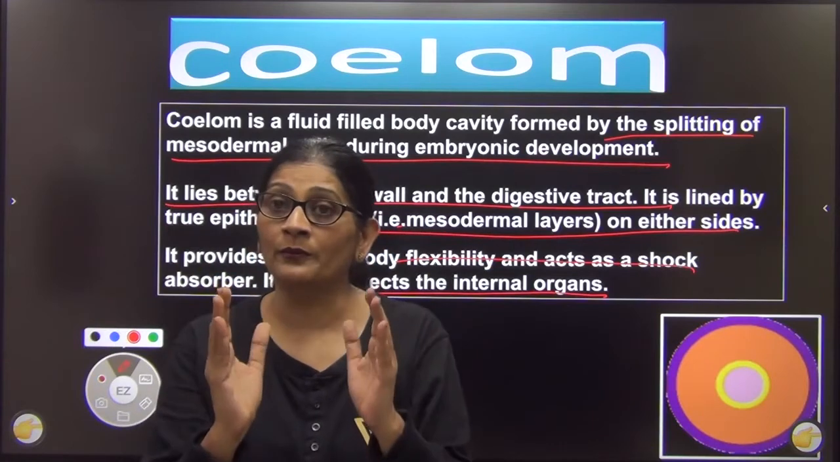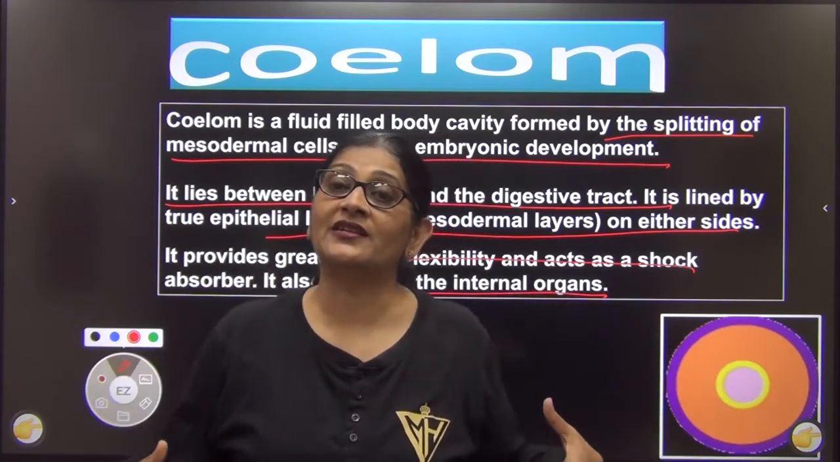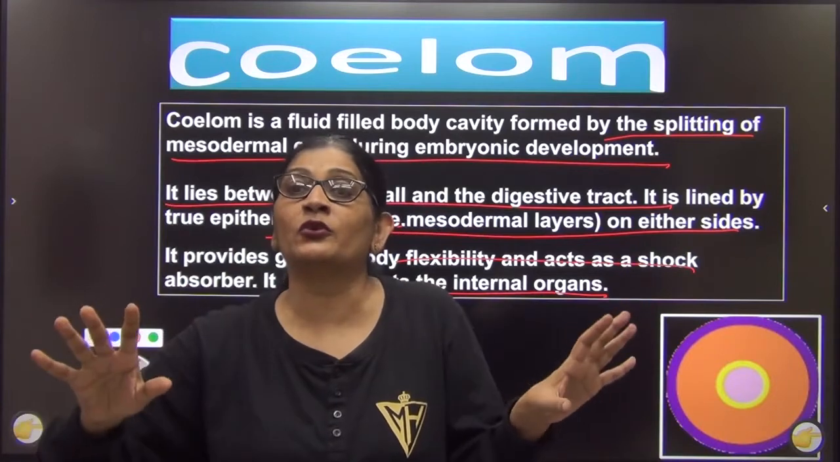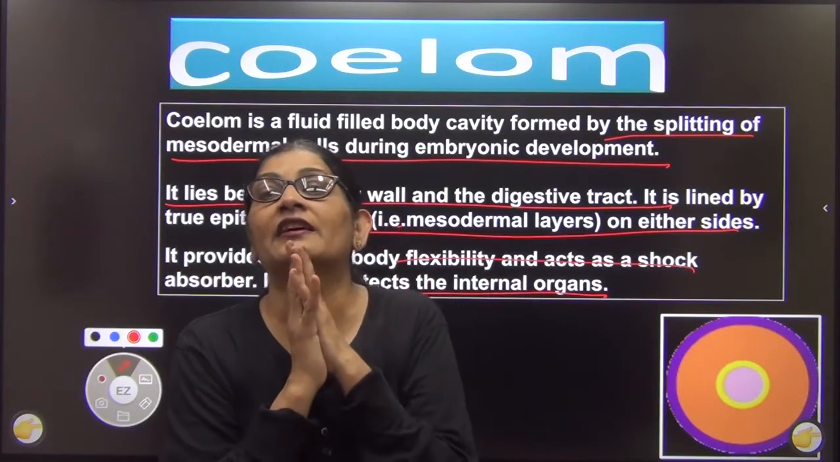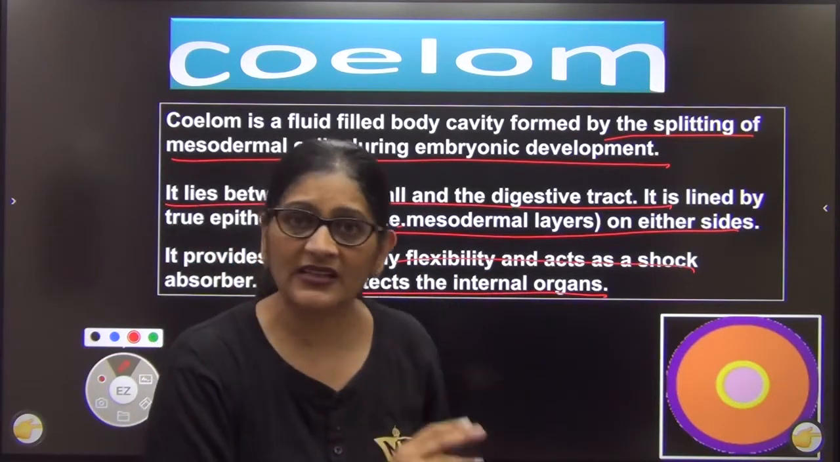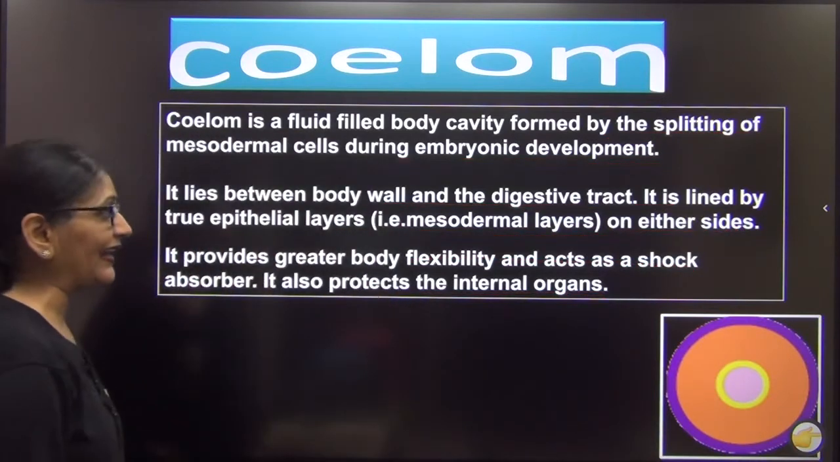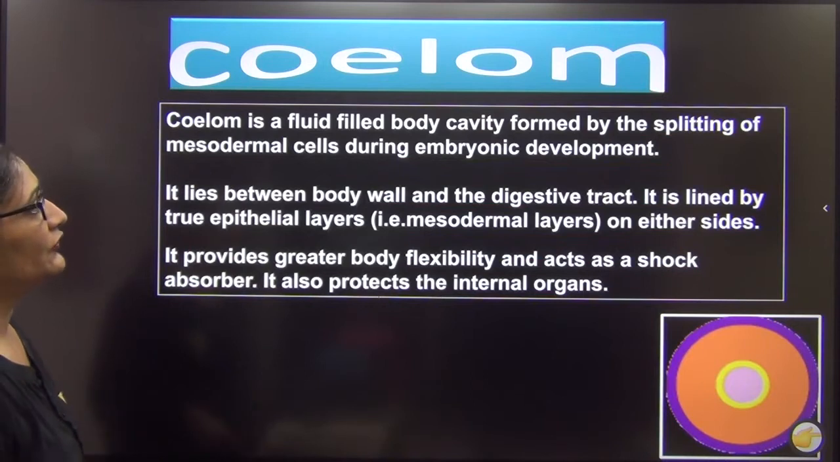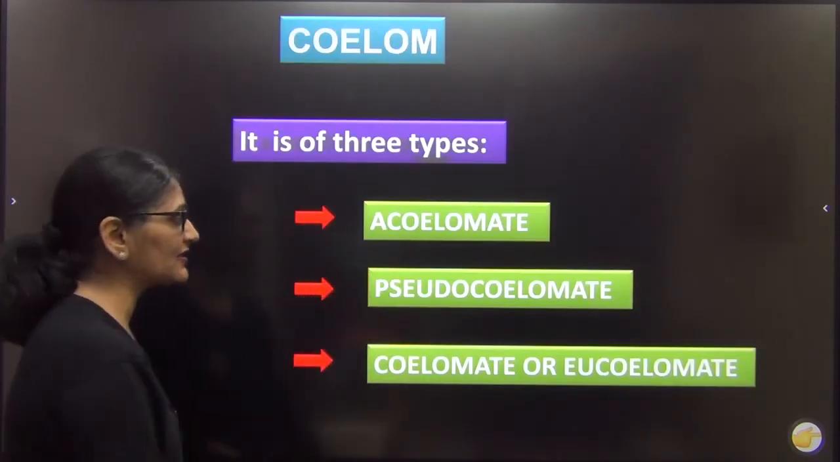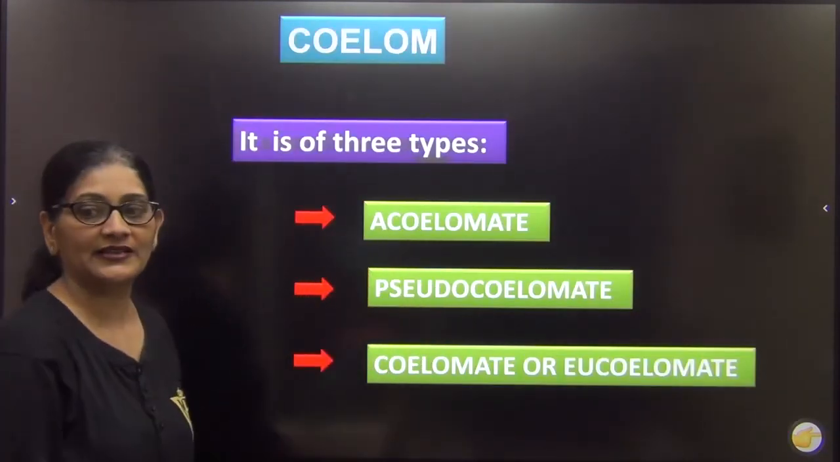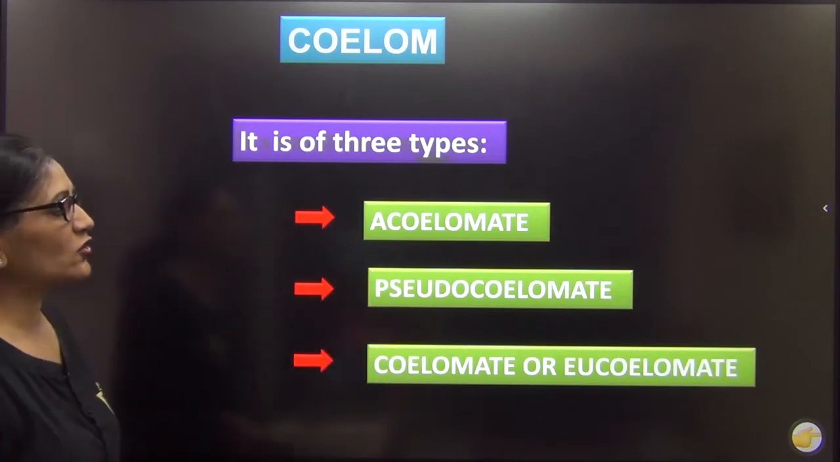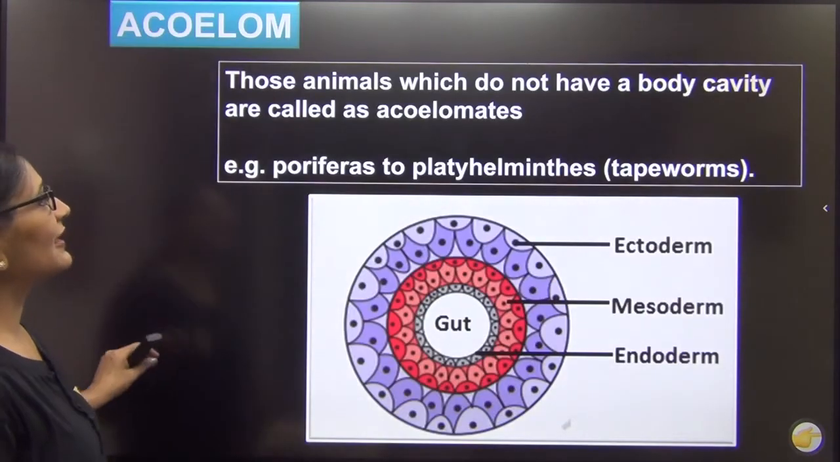So in this coelom are your internal organs, and since it is filled up with fluid, it gives protection to the internal organs as well. Is that clear? So this is the concept of coelom, and organisms are basically of three types, let us see. Some are acoelomates, some are pseudocoelomates, and some are coelomates or eucoelomates. First, let us come to acoelomate.